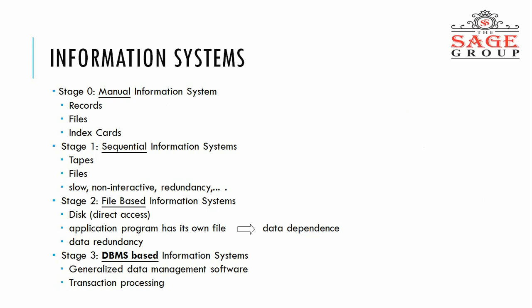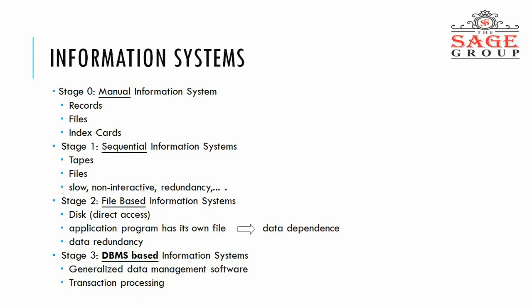In earlier days, how did we organize our information? In stage 0, there was a manual information system. We organized our database in the form of records, files, and index cards. Then at stage 1, we had a sequential information system. We organized our database in the form of tapes or files. Slow, non-interactive, and redundancy are some drawbacks of stage 1.